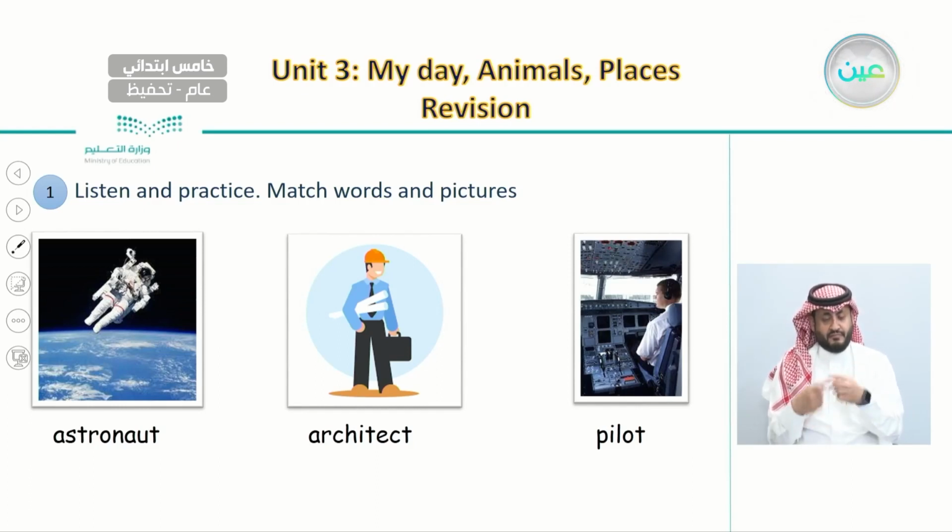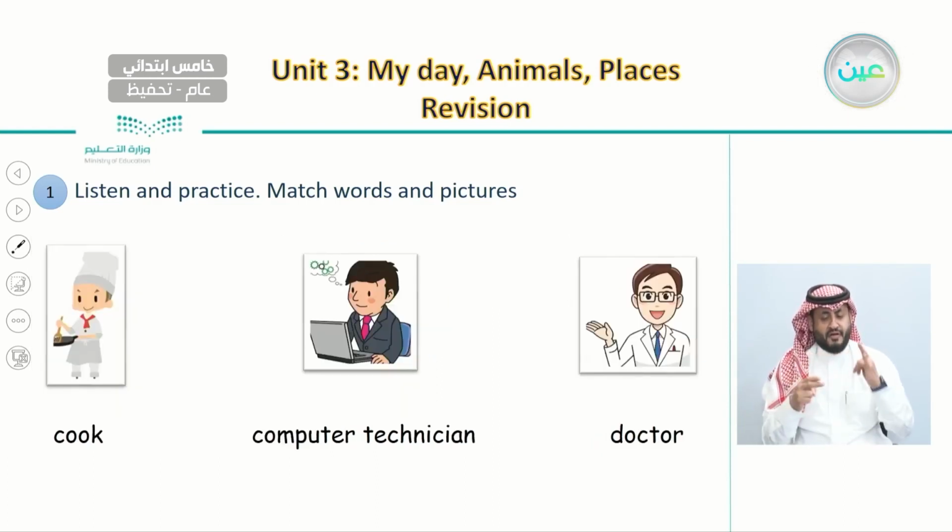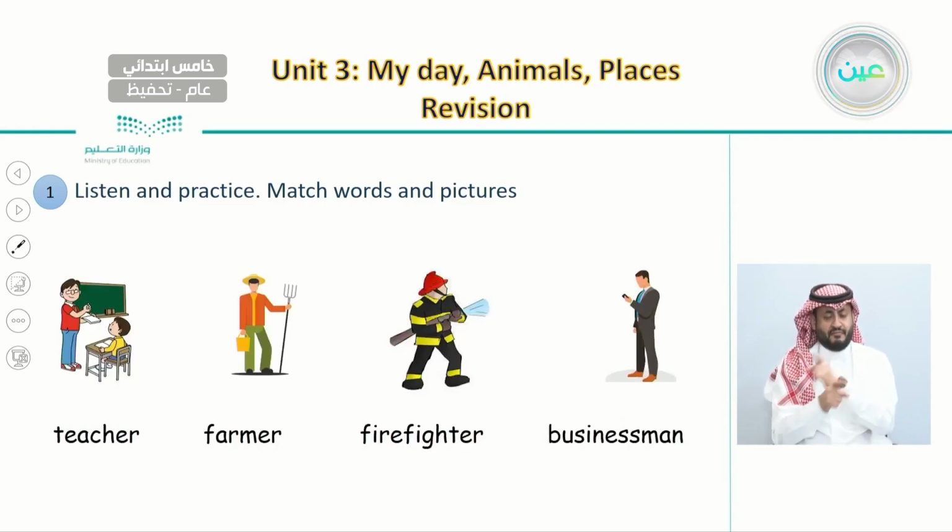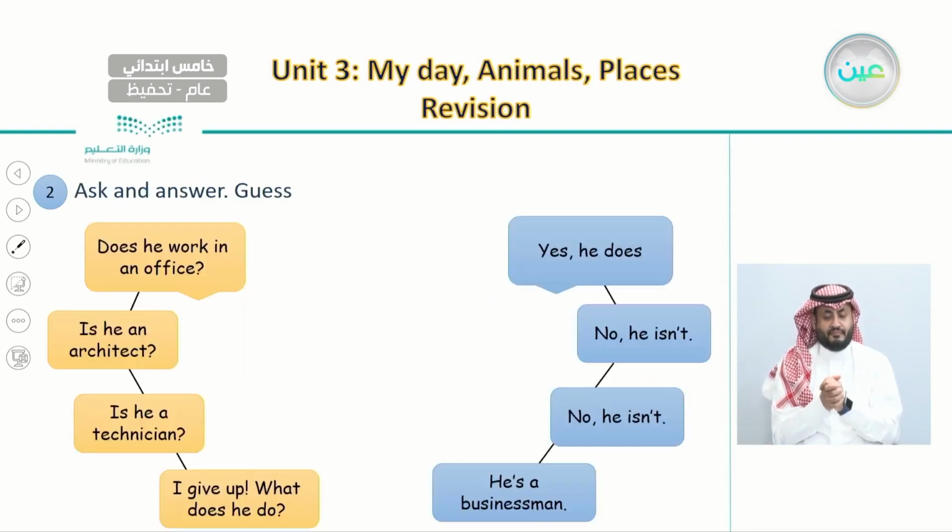The first one is astronaut, architect, pilot, cook, computer technician, doctor, teacher, farmer, firefighter, and businessman.